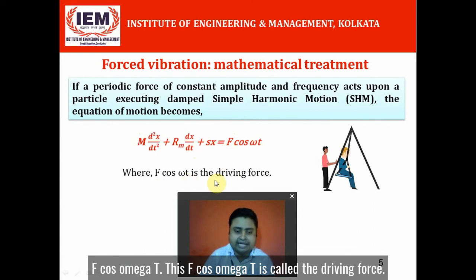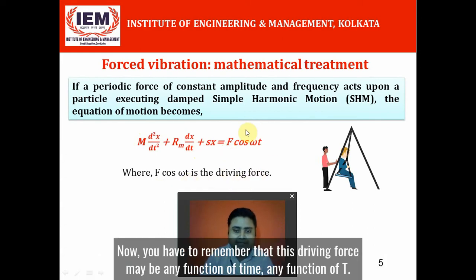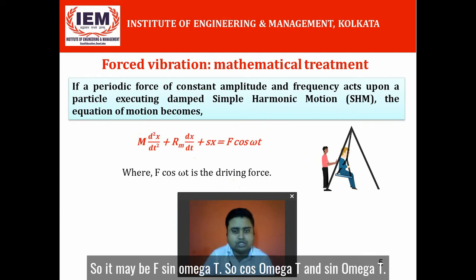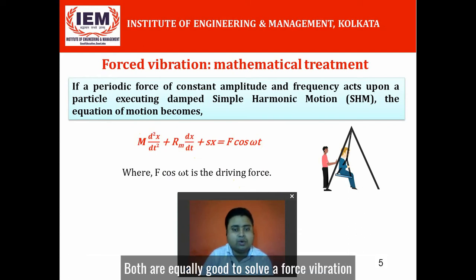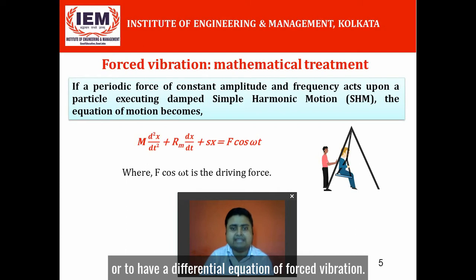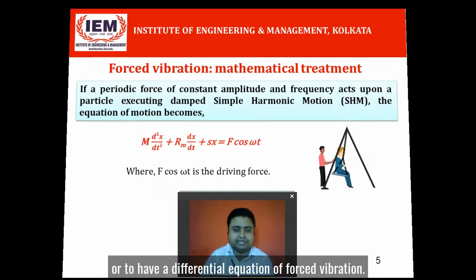This F cos omega t is called the driving force. You have to remember that this driving force may be any function of time. So it may be F sin omega t. Both cos omega t and sin omega t are equally good to have a differential equation of forced vibration.